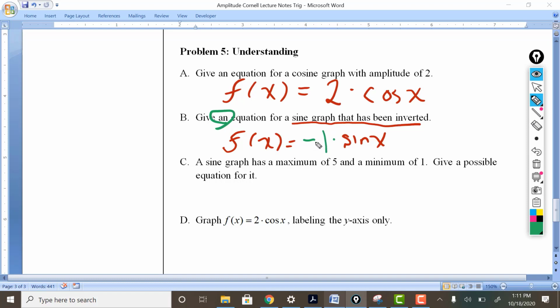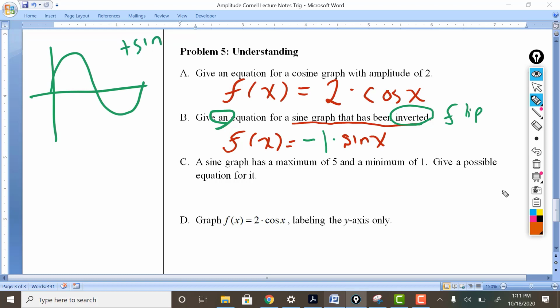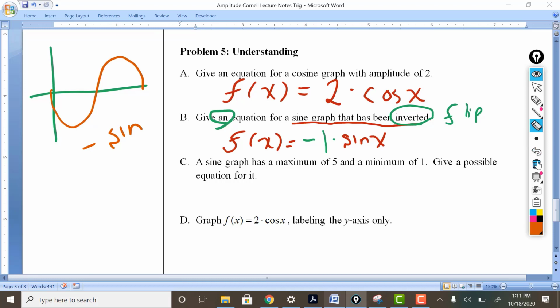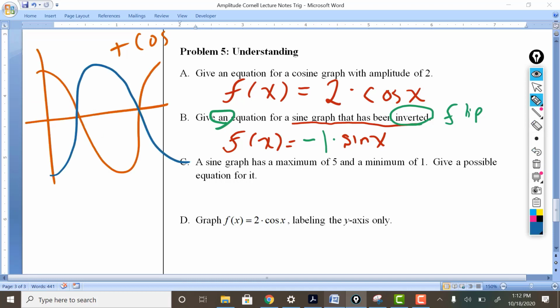A negative number in front of the sine or the cosine will invert. It will flip the equation upside down. So essentially, this, for example, is a positive sine graph. This is a negative sine graph. Okay, flips it upside down. What about for a cosine? Cosine, negative cosine. It just flips it upside down.